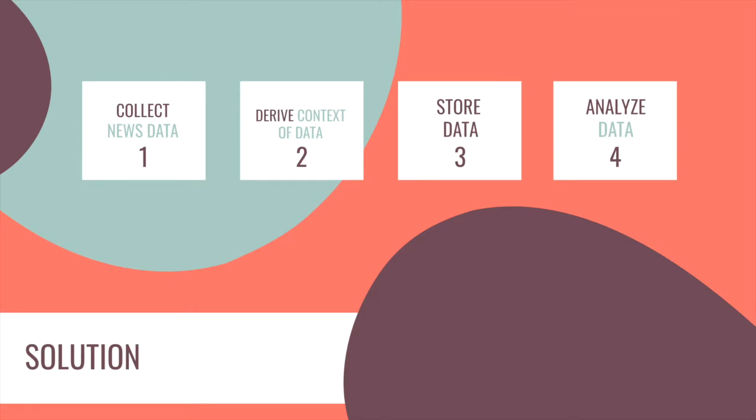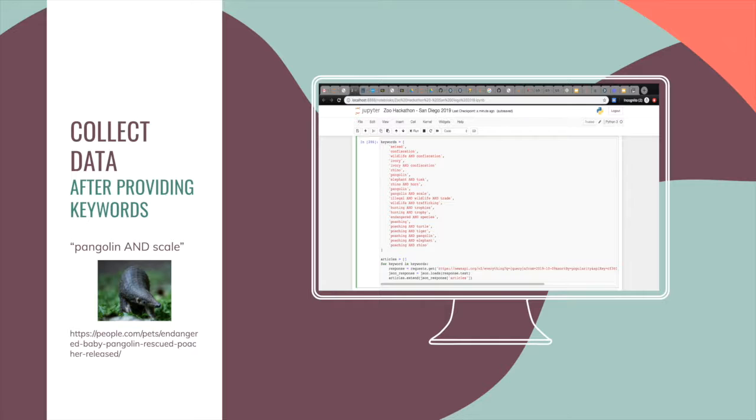And so I provided a solution, hopefully, that fixes that problem, which is a full end-to-end pipeline that, one, collects news data in an automated way; two, derives some context about that data in wildlife trafficking news, such as a particular person's name or particular organizations in that article, using natural language processing; three, stores that data in a structured way using Postgres; and four, makes data available for analysis in a tool called Apache Superset, which is basically just a dashboarding tool. I'll go through these steps specifically. Those are the technologies I used.